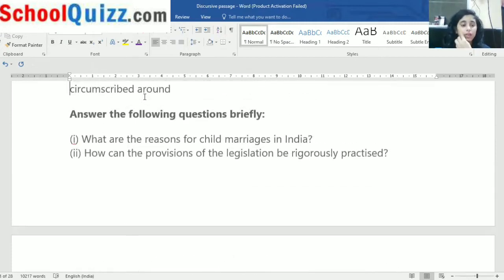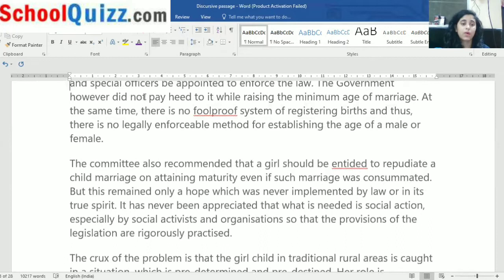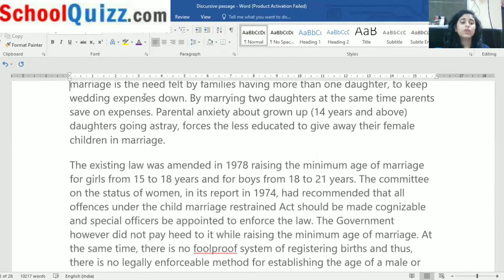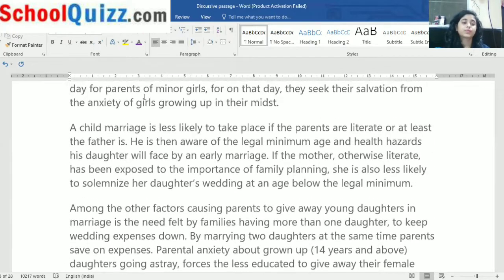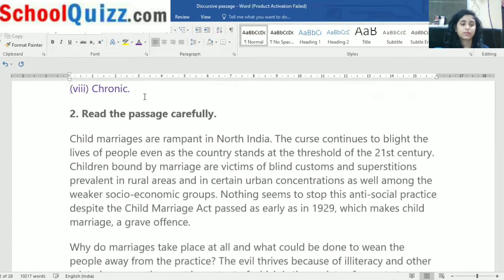If you are not clear, you can read it thrice, but that's enough. Not more than that because you don't have enough time. Okay. Going on to reading the passage. Let's start.